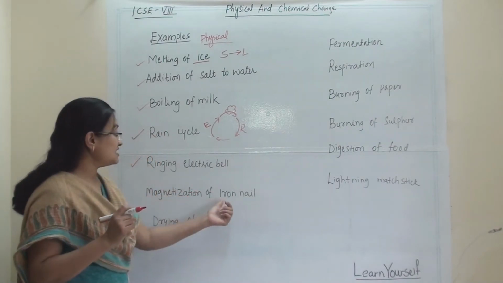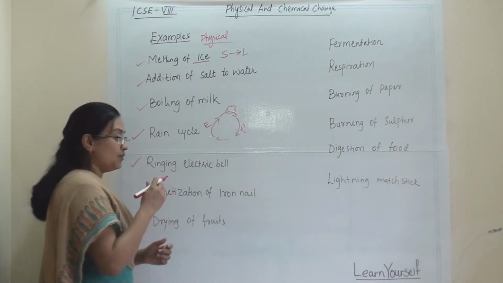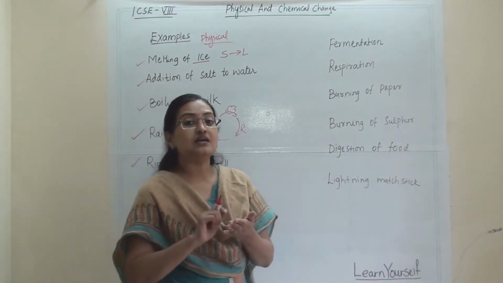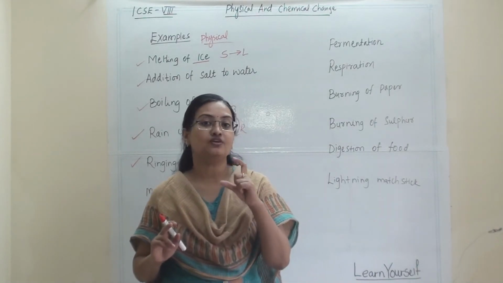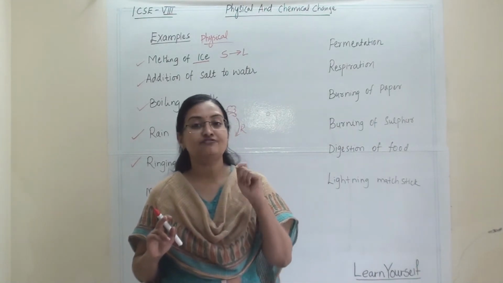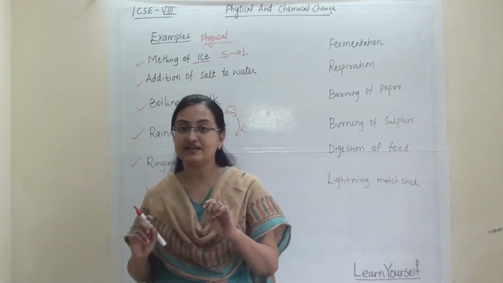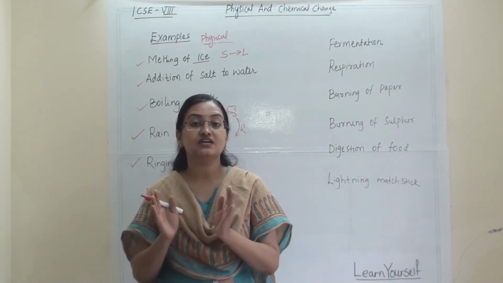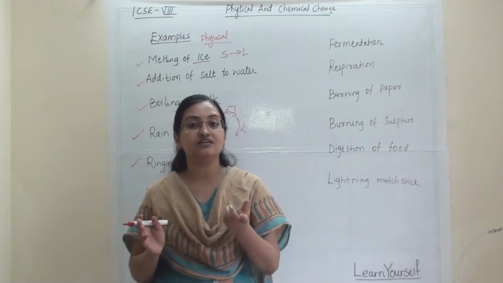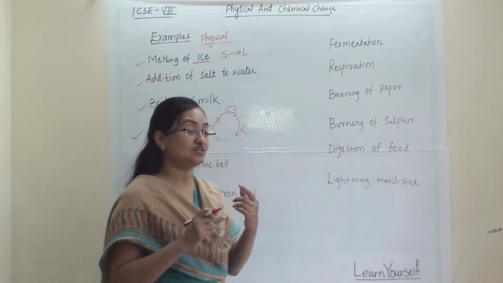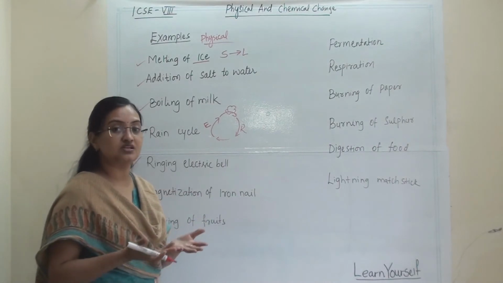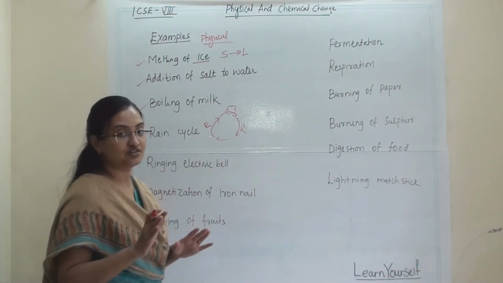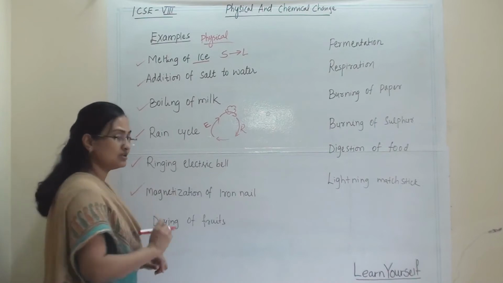Now, magnetization of an iron nail. When we rub an iron nail on a magnet, it gains the property of a tiny magnet. After hammering the magnetic nail, it loses whatever magnetic property it possessed. So this change is easily reversible. We are not making any new substance and the net energy change will remain zero. So this is a physical change.